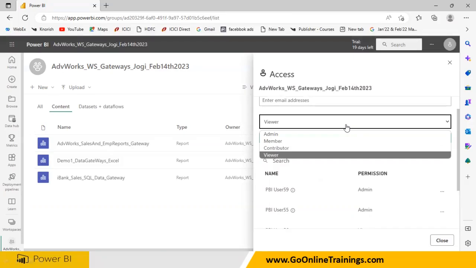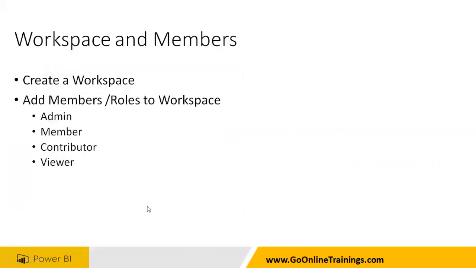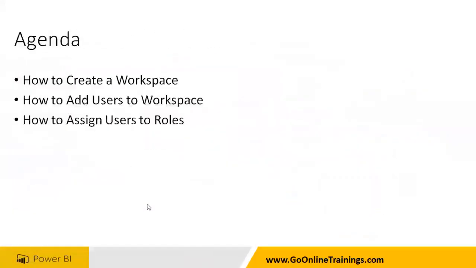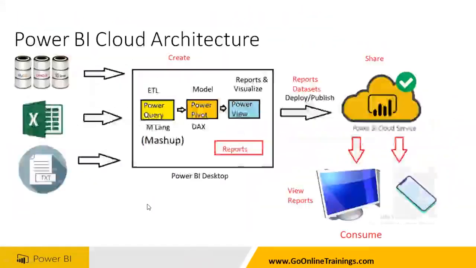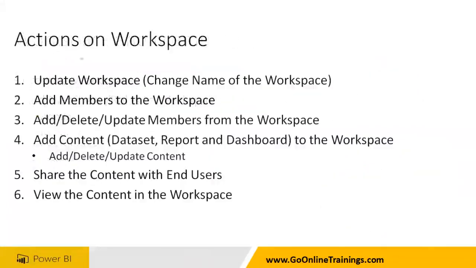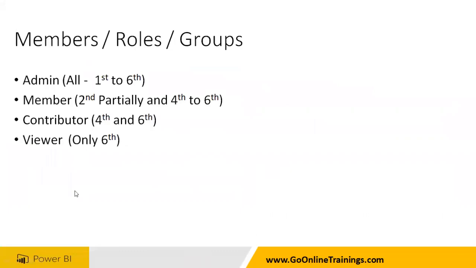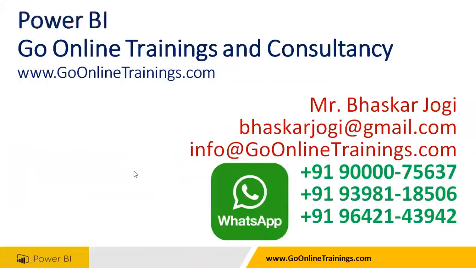What is the difference between each and everything, right? You need to carry at least this small information, and you should be able to just read it out. At least write something in your small chit so that you can just read this. So this is what we can do. This is what we cannot do. So if you give these privileges, clear guys? And who can give the permissions? Only the admin. So only the admin user can give.